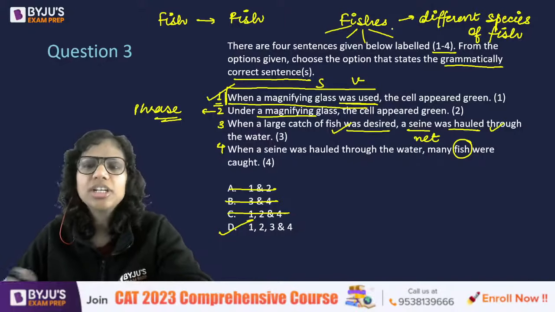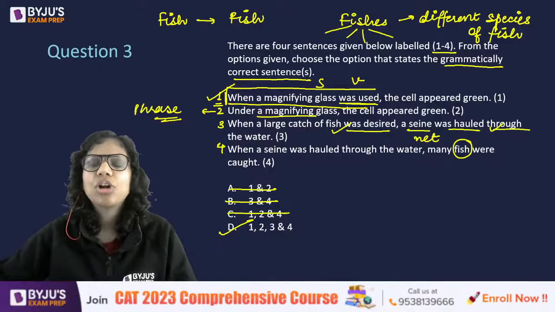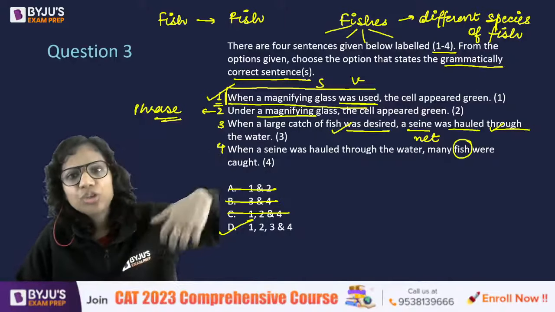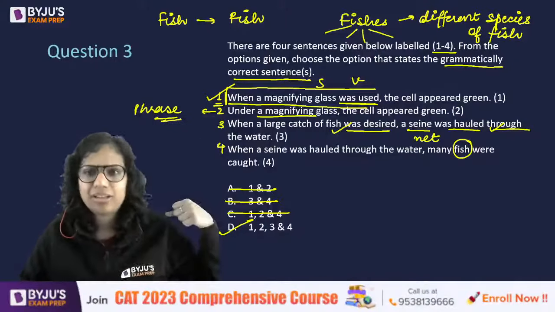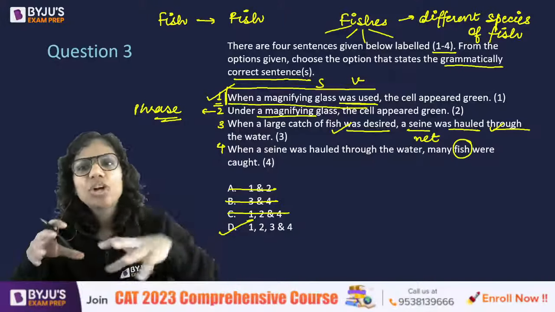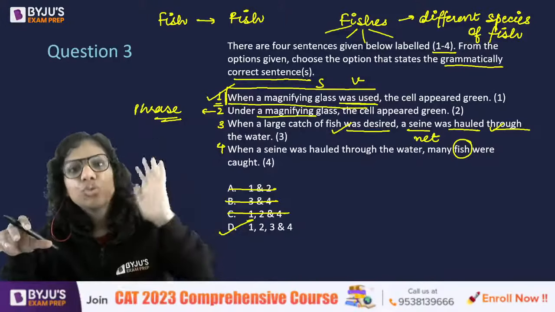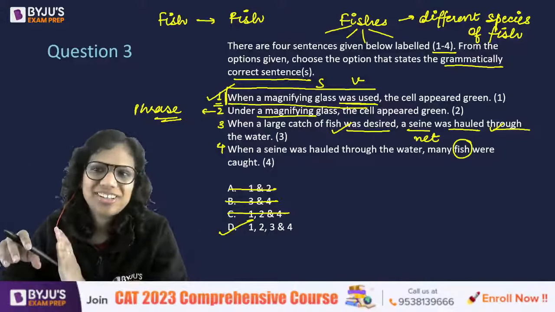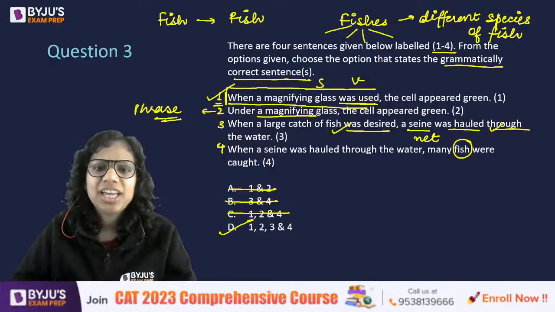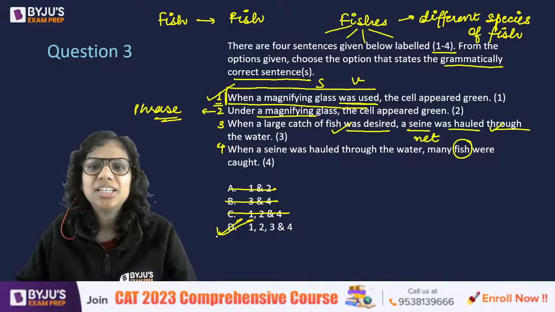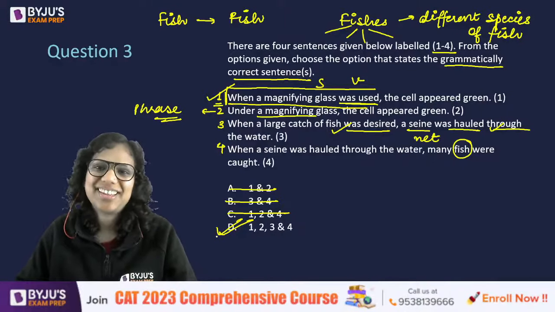So, not necessary, Piyush. See, through the water, it means that it went through the water, right? It was hauled through the water. That means you also brought it back, right? Into the water just indicates the entry. Through the water indicates the complete movement. So, through is not incorrect. All right. And that is why D, Delhi, 1, 2, 3, and 4 all are correct.